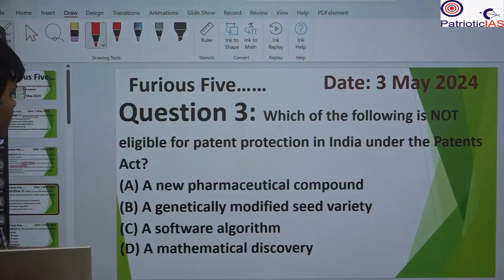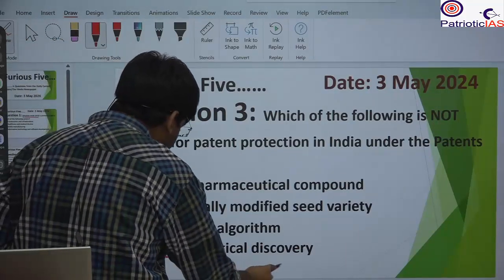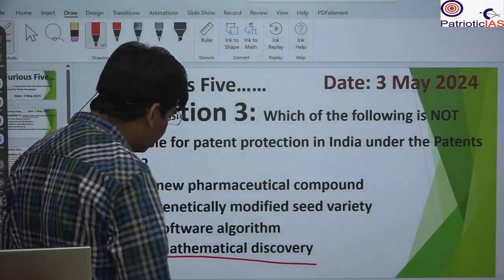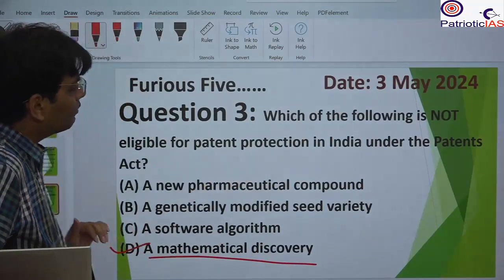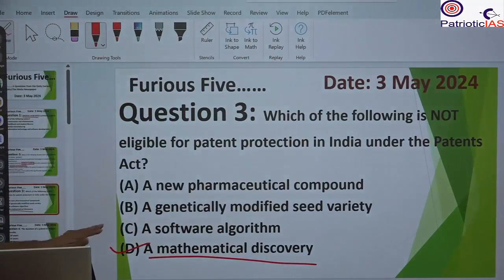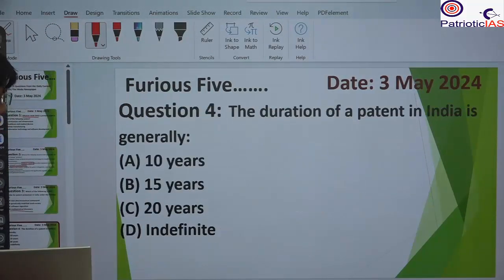Which of the following is not eligible for patent protection in India under the Patent Act? A, a new pharmaceutical compound; B, a genetically modified seed variety; C, a software algorithm; D, a mathematical discovery. Here you will see that a mathematical discovery comes under fundamental formulas, and they do not come under the Patent Act. So they are not patented, and that's why D will be the correct answer.